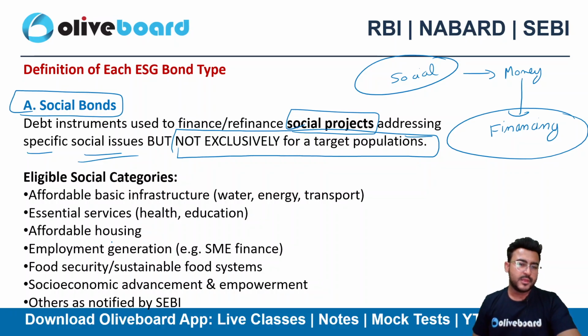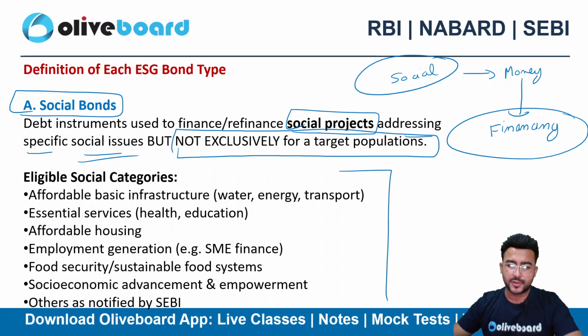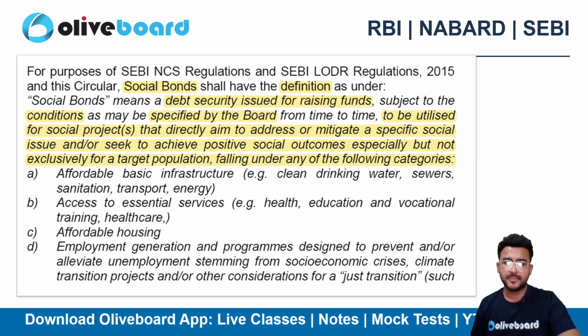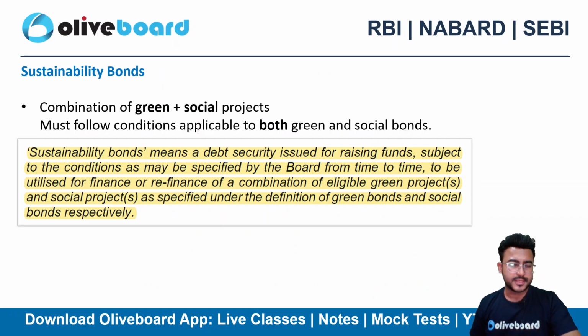There are a lot of social purposes notified by SEBI. If I am raising money for these, then they will be called social bonds. And that's what is written here in the circular as well.